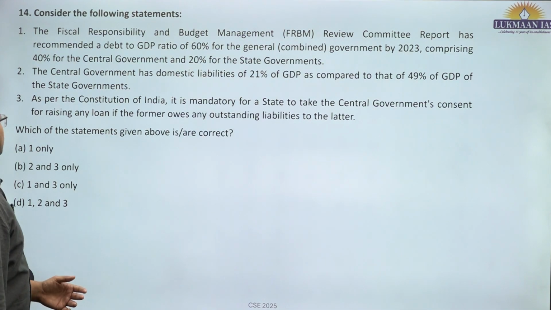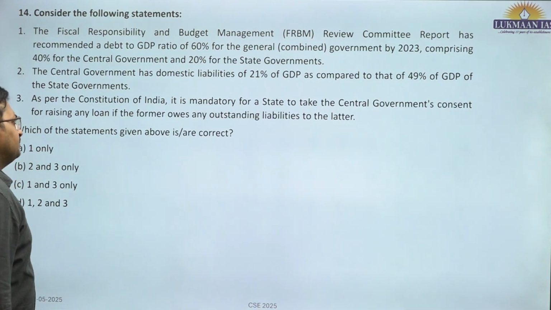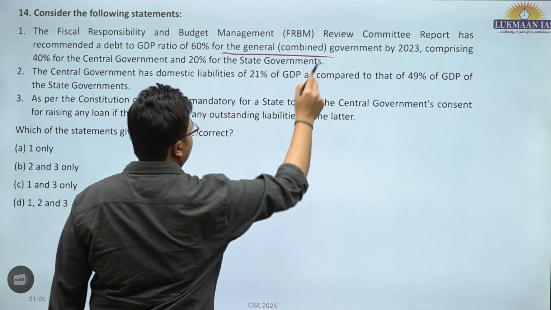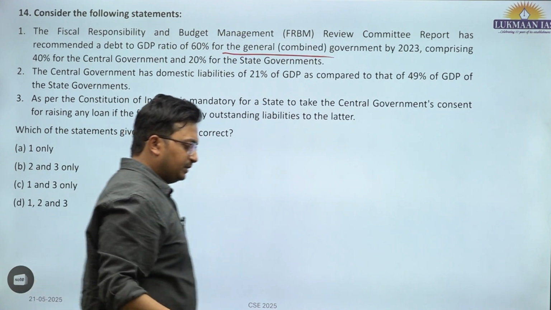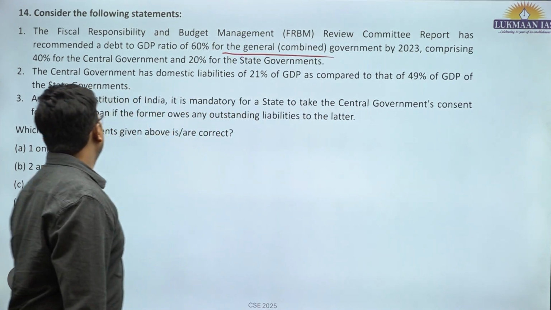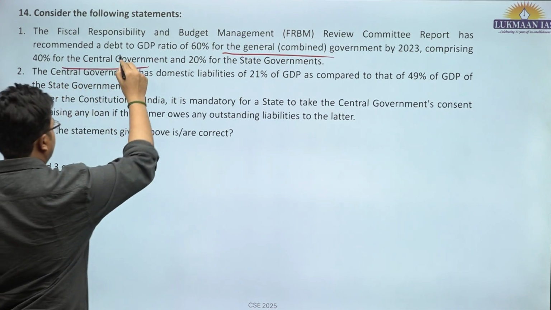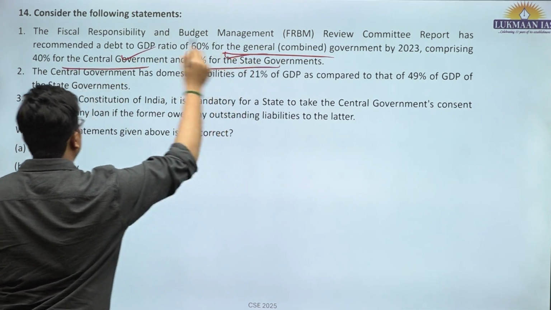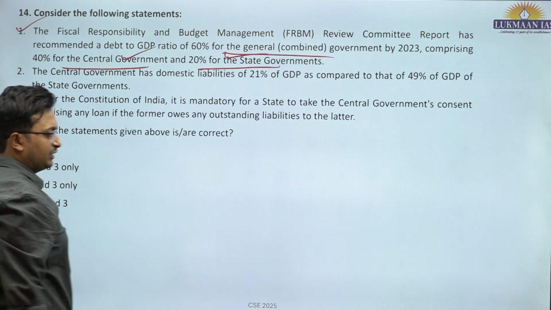So, consider the following statements. The Fiscal Responsibility and Budgetary Management Review Committee report has recommended a debt to GDP ratio of 60% for the general government combined. That means general government means state government and central government combined. This is correct. Comprising 40% for the central government, this is also correct, and 20% for the state government, this is correct. This whole statement is factually correct.